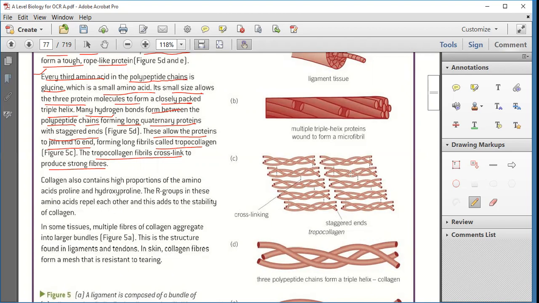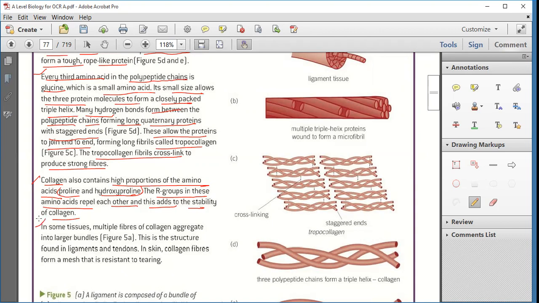Manya? Yeah, is that clear? Okay. Now, collagen contains a high proportion of the amino acids proline and hydroxyproline. Remember that proline and hydroxyproline are present in collagen, and the R groups in these amino acids repel each other, and this adds to the stability of collagen. Whatever R groups are attached in this collagen, they repel each other. There is no force of attraction between them.